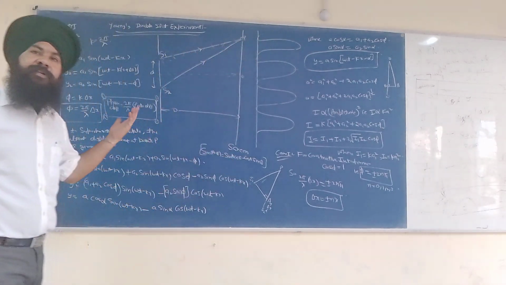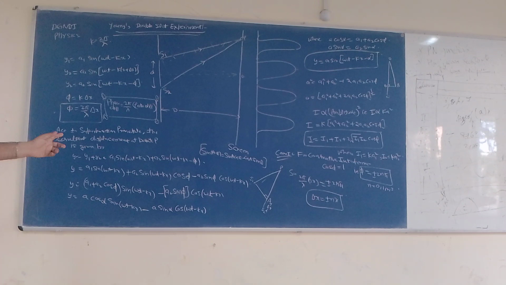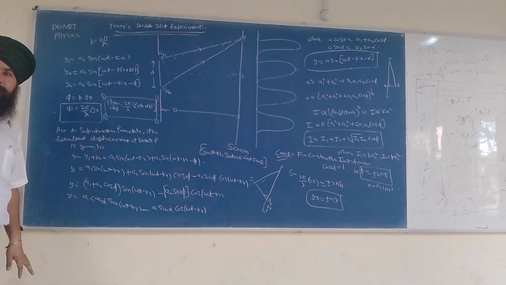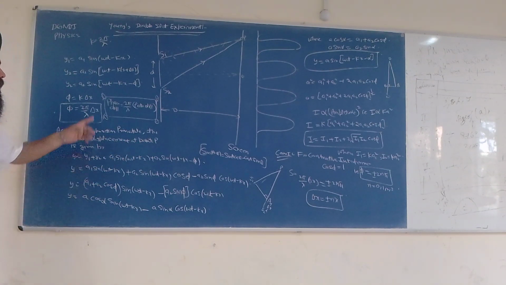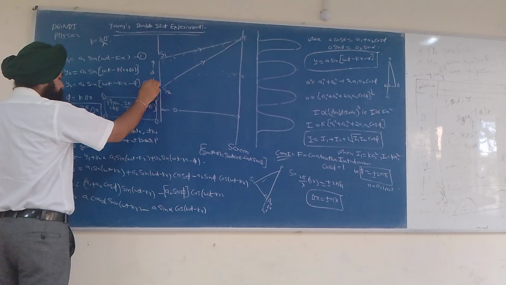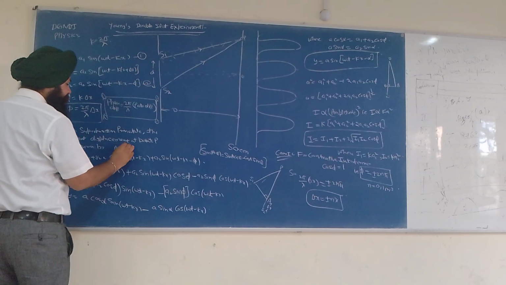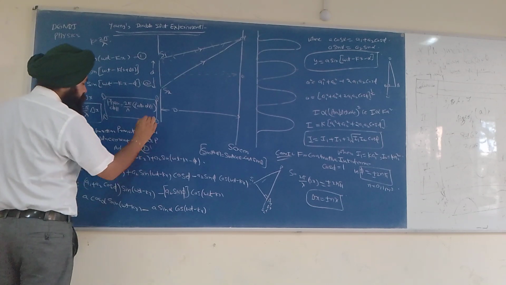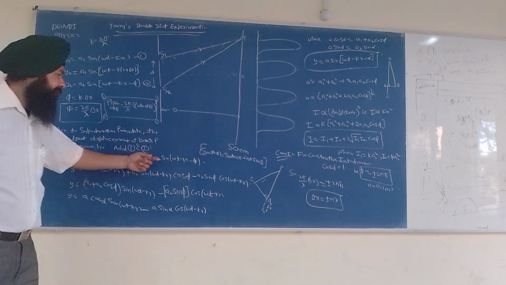It will be the sum of y1 and y2. So I simply added the equations. Let us say this is equation number 1 and this is equation number 2. Adding equations 1 and 2, so simply I have added.